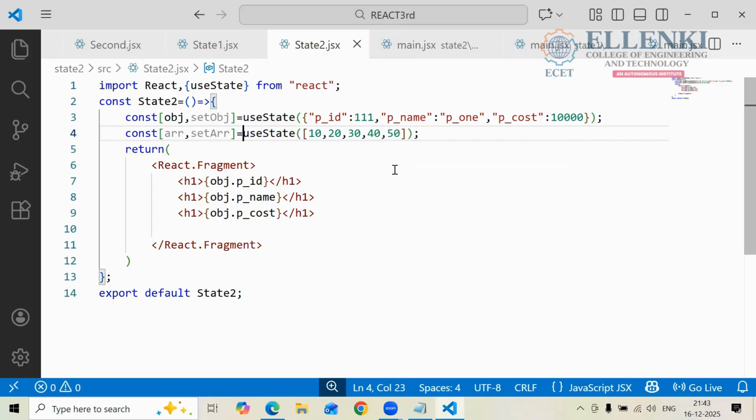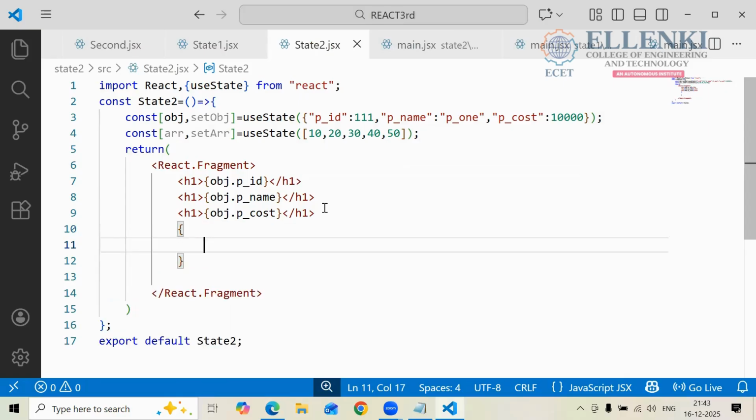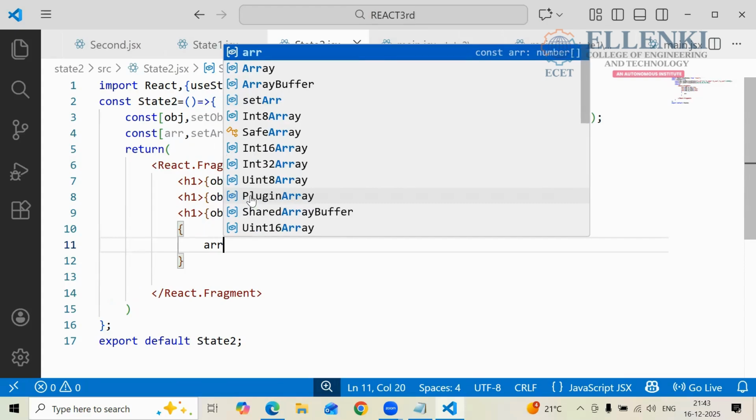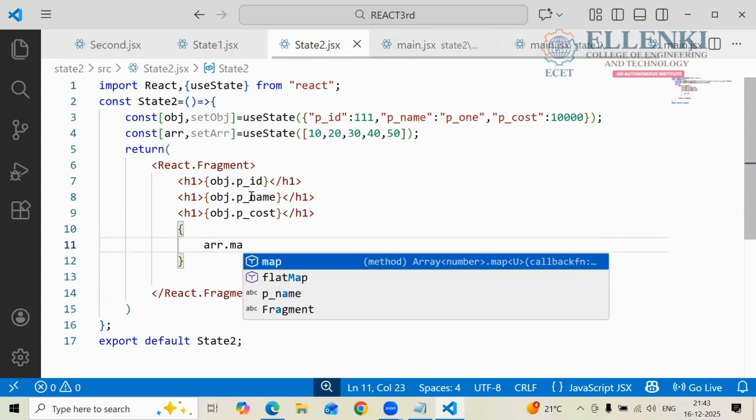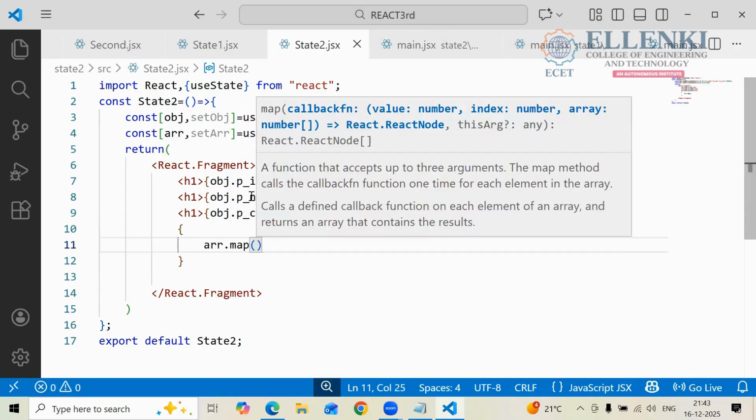Up to now we directly assigned something, and we are using the object value, and we are retrieving the data. If you want to get the output from your array, here you have to use map function. To get the output for your array, you have to use the curly braces. In this, you have to use the map function. How you are going to use the map function? What is your array name? ARR is your array name, and dot map function you are using. Array dot map. Which function you are using here? Map function you are using here.